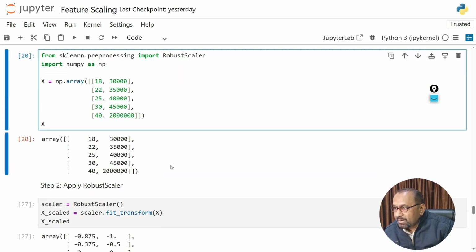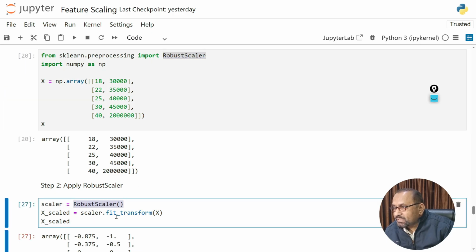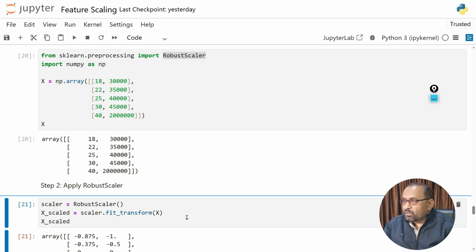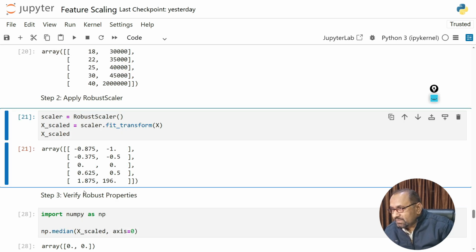Now we will apply the robust scaler. So here we are using the RobustScaler package, and then scaler.fit_transform, and this will return the scaled values using the robust scaler. So you can see these are the values, and all these values are comparable.